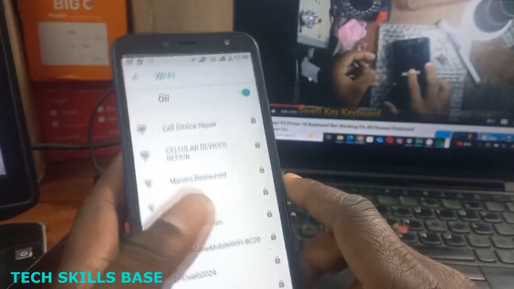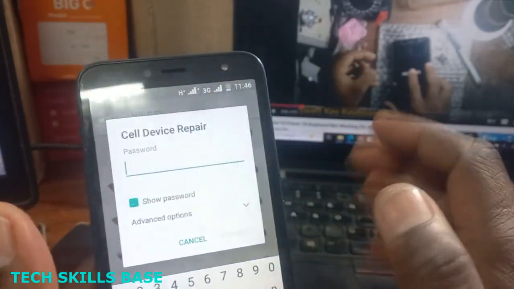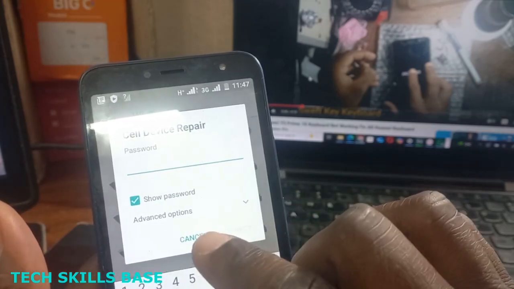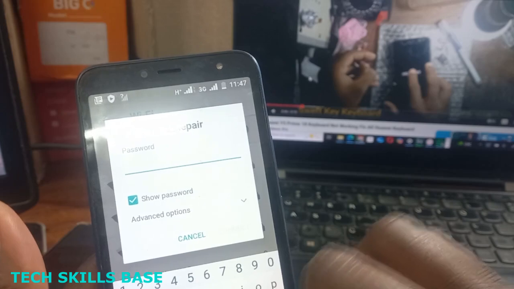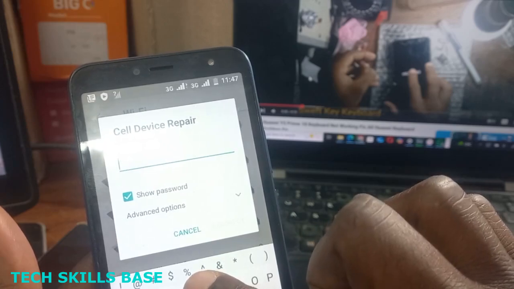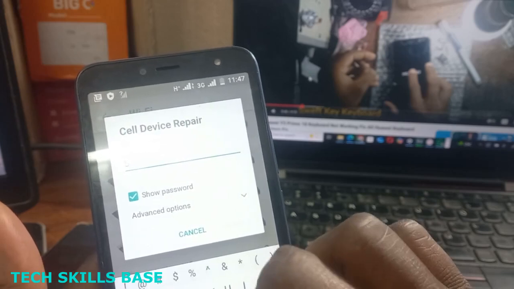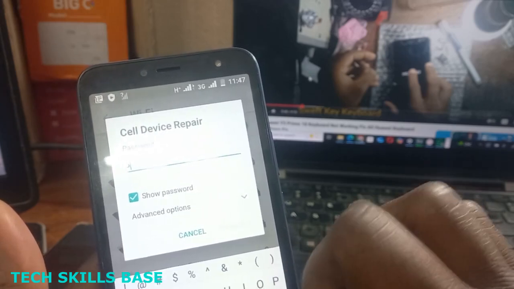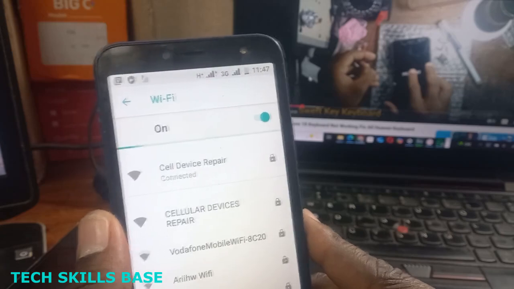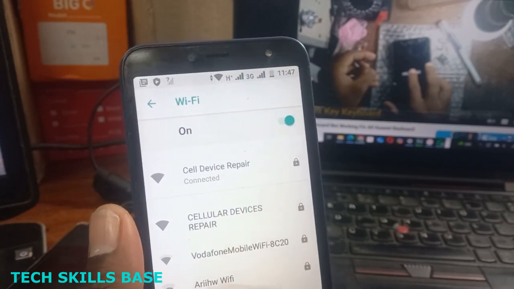I have to take another phone and put Wi-Fi on it so that I can download that app. Let me put Wi-Fi on this one. I connect this phone to Wi-Fi so that I can download SwiftKey and then transfer it to the Huawei 5 Prime 2018.